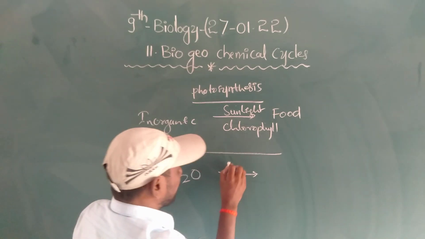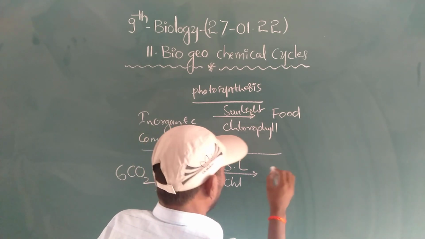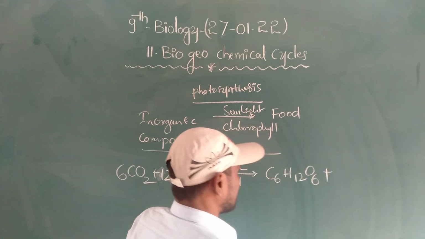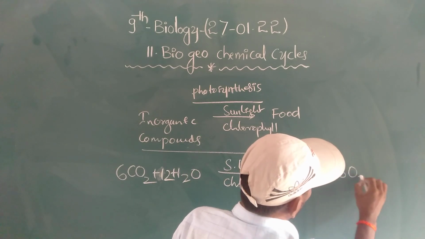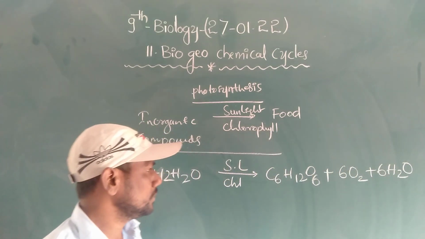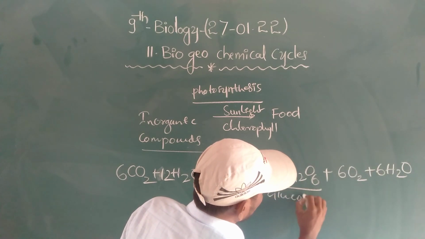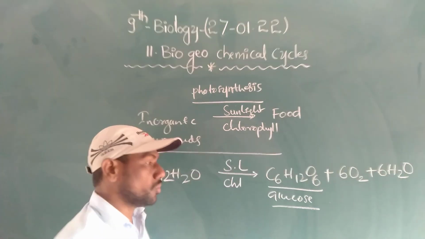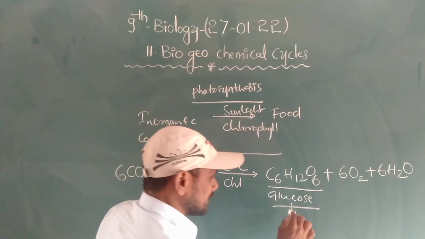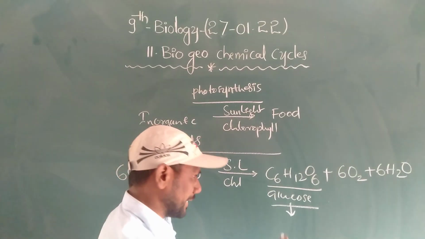In the presence of sunlight and chlorophyll, what will happen? C6H12O6 plus 6O2 plus 6H2O. Here a glucose molecule is formed. Glucose is a food material in plants, and it is a short-term stored food material.